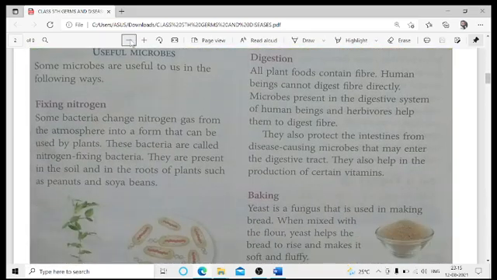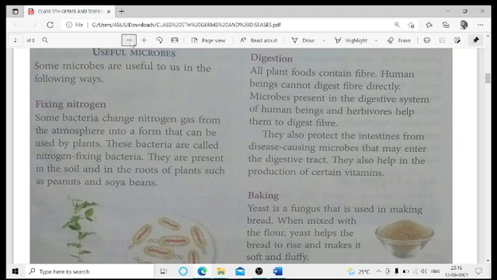Digestion. When we are talking about digestion, all plant food contains fibers. Human beings cannot digest the fibers directly, that is why the microbes present in the digestive system of human beings and herbivores help them to digest the fibers. They also protect the intestine from the disease causing microbes that may enter the digestive tract, and they also help in the production of certain vitamins. Now let me tell you that our body also contains certain kinds of bacteria which are present in the small intestine and various other places,